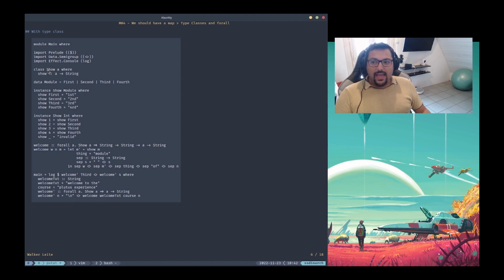should always have the uppercase first letter, so it should always be camel case. We have some class definition here, and we could just declare this class, but we can also attach to this class some function signature. So for example, this class, we say that this class has the show member with this type signature.